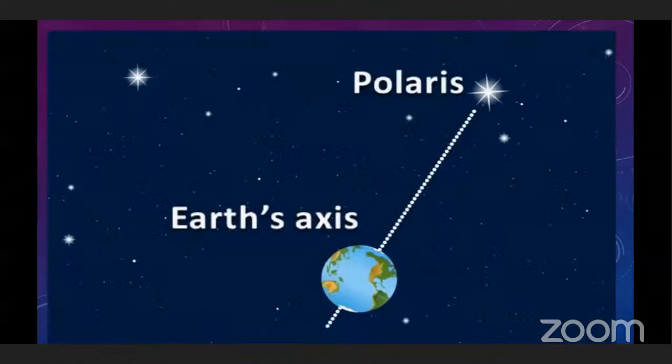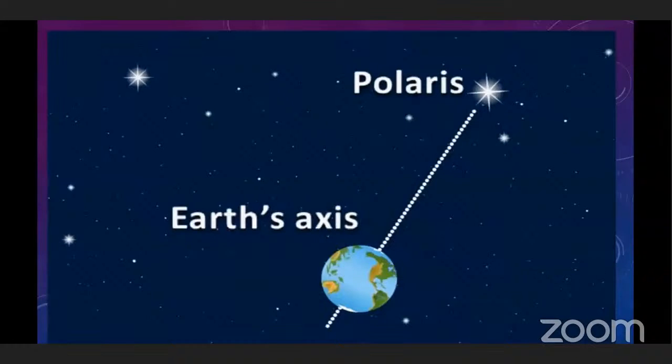See, the Earth is revolving around its axis. Earth moves on its axis, but what we see is that stars seem to move around the sky. It looks like that, no? Actually, the Earth is moving, but it looks like the stars are moving.